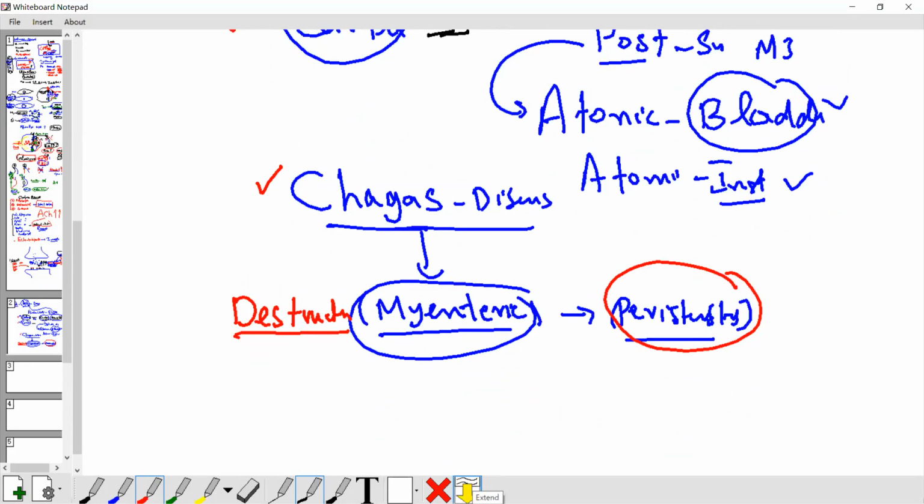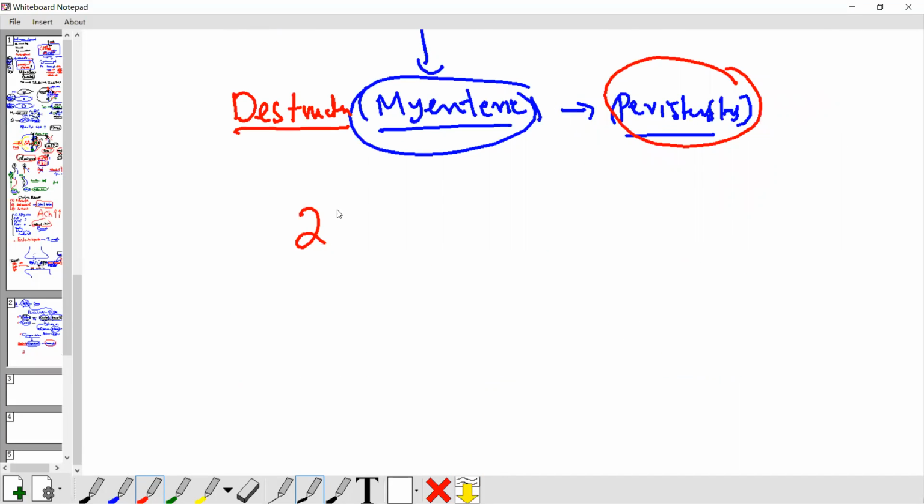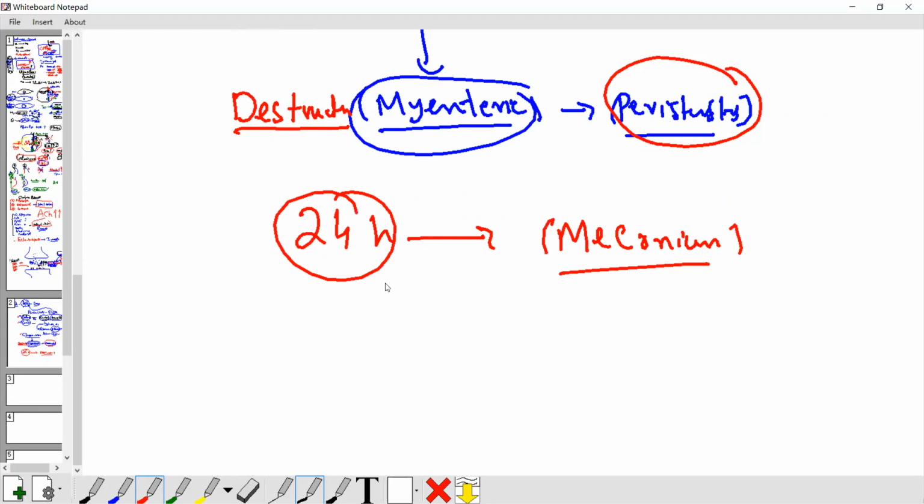In children, a baby must pass stool within 24 hours of birth. That first stool of the baby is known as meconium. If the baby has a disease in the large intestine, maybe you know this disease, Hirschsprung.